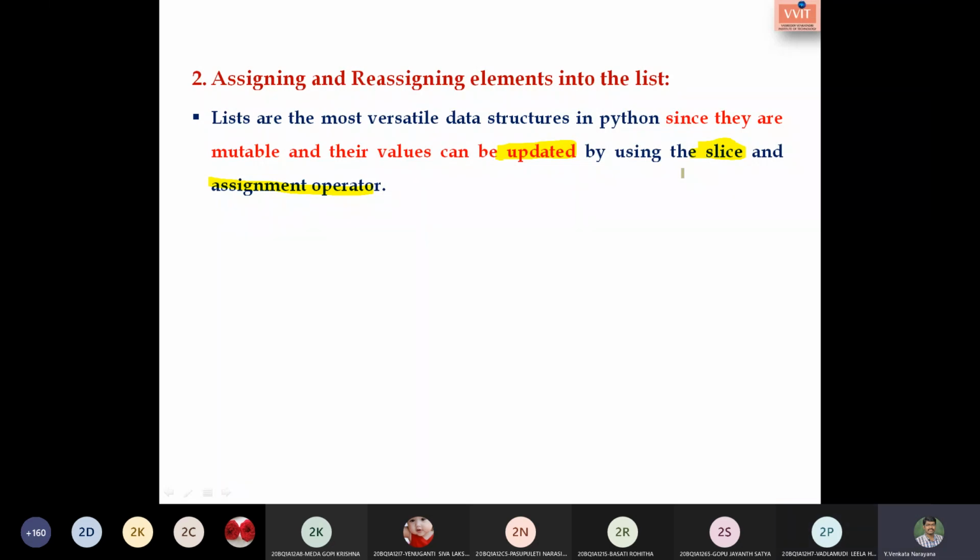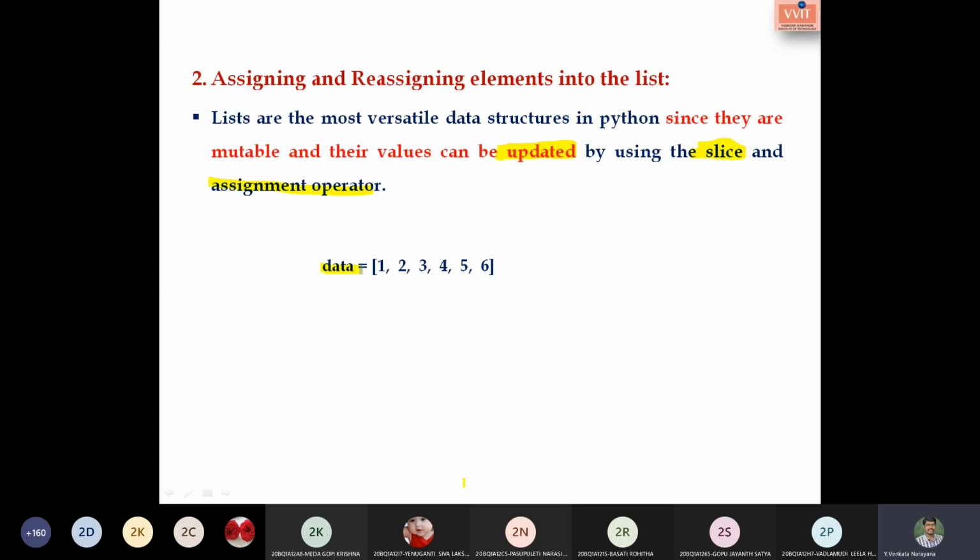Okay. So let us go with how to assign the values. See here, this is one type of list we have. That means I have assigned a list of items, that is 1 to 6 values, to a variable called data. Here data is the list.